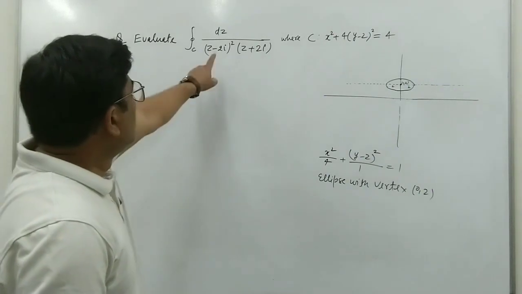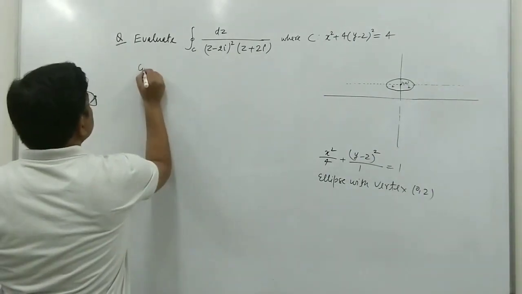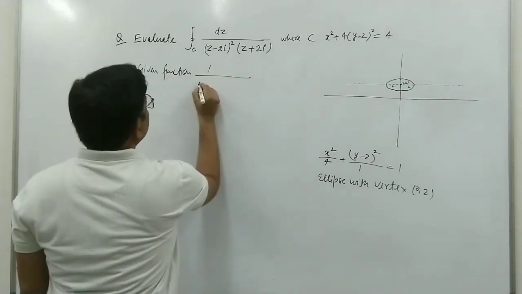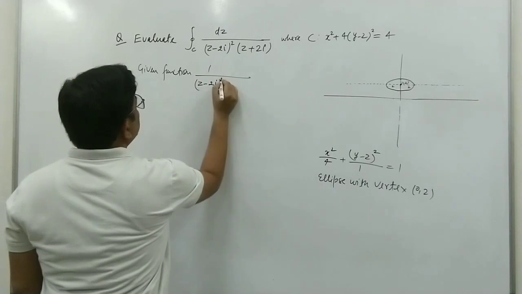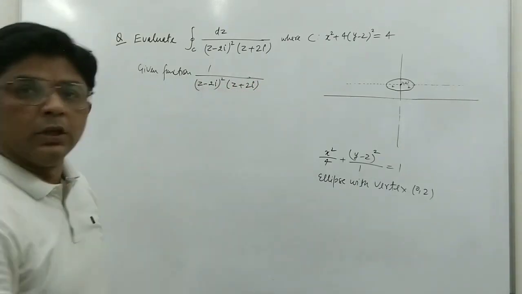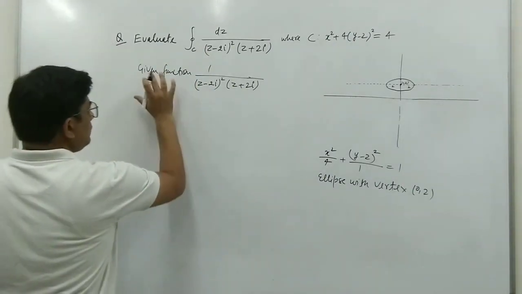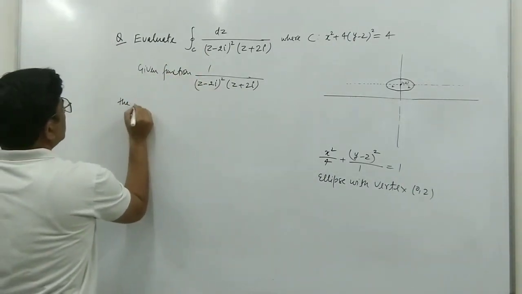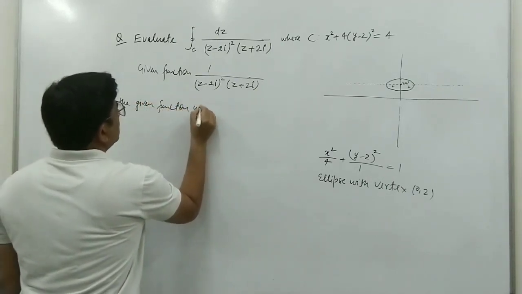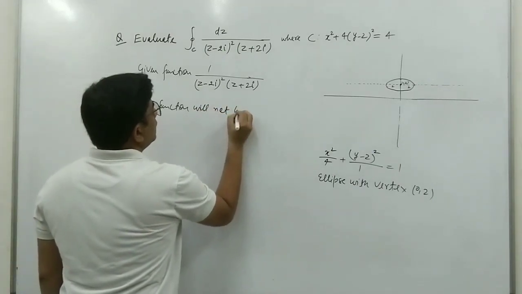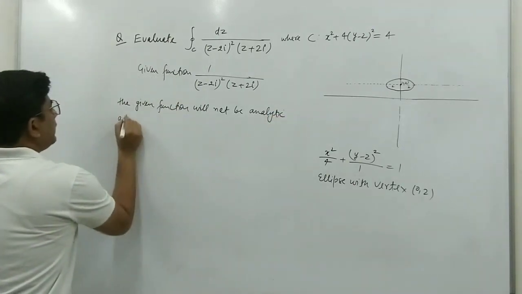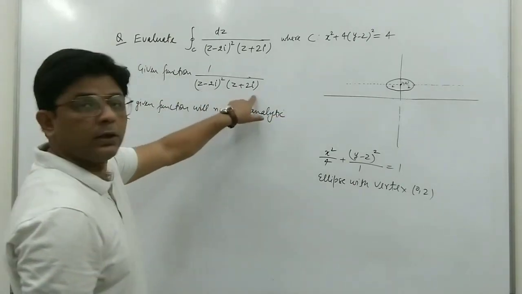Now, the given function. What is the given function? It is 1 upon (z minus 2i) square (z plus 2i). This is the given function. So this function will not be analytic at z equal to 2i and z equal to minus 2i.